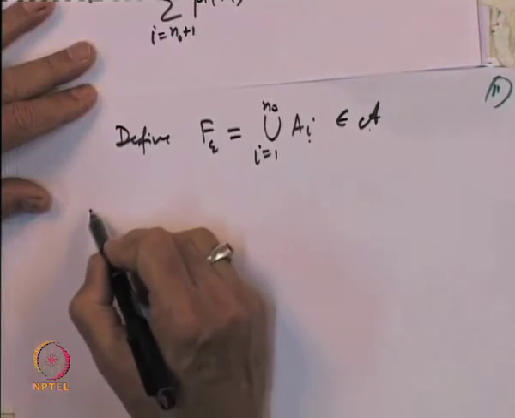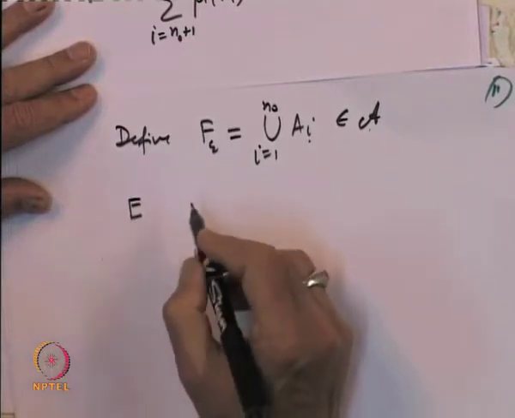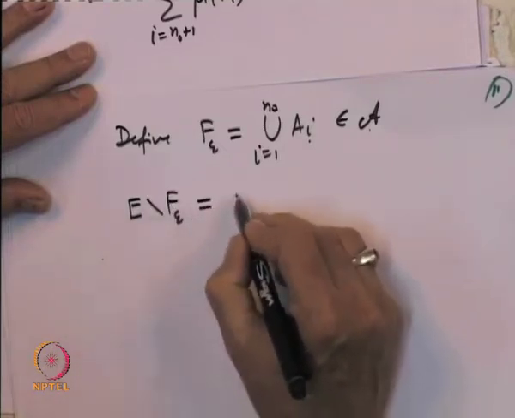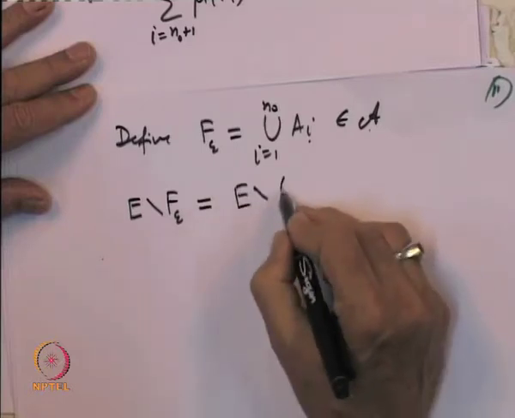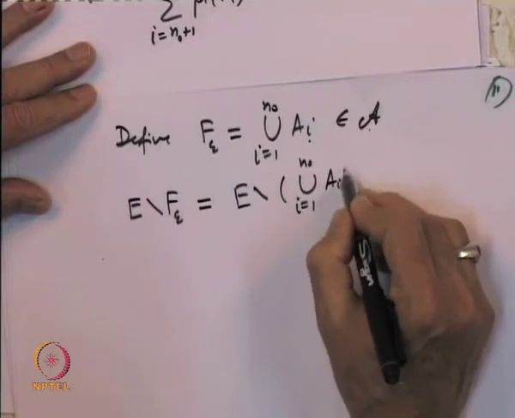So, let us look at the set E minus f epsilon. So, what is that? That is E minus the union i equal to 1 to n naught A i.